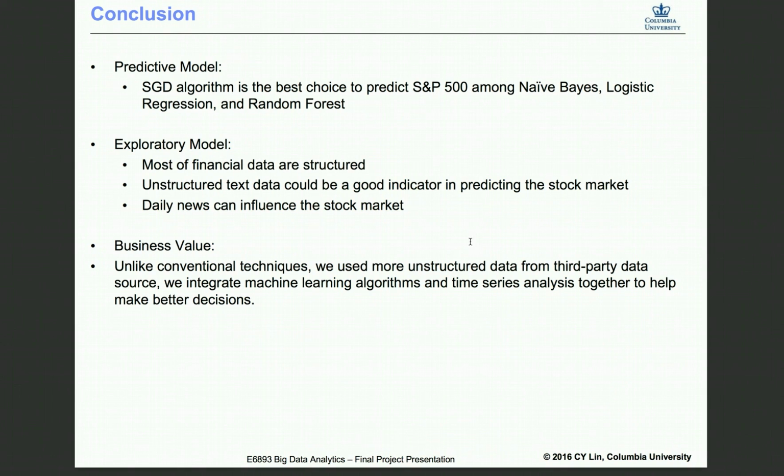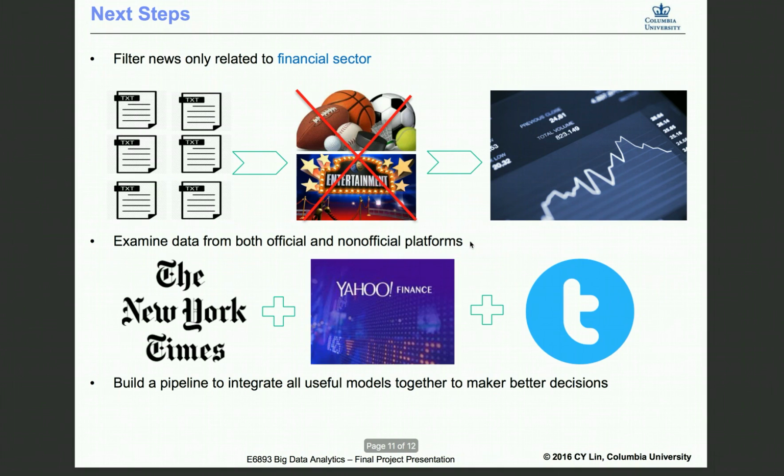As for conclusions, among those predictive models that we tried, we conclude that the SGD algorithm is the best choice to predict the S&P 500 index. As for the exploratory model, we found that the daily news could have a big influence on the stock market as well. The business value behind our project is that usually most financial data are structured, but in this project, we used more unstructured data from a third-party data source, and we also integrated machine learning algorithms and time series analysis together to help us make better decisions.